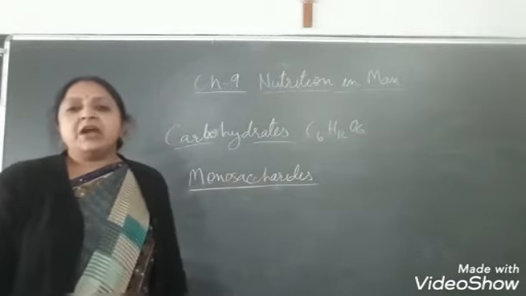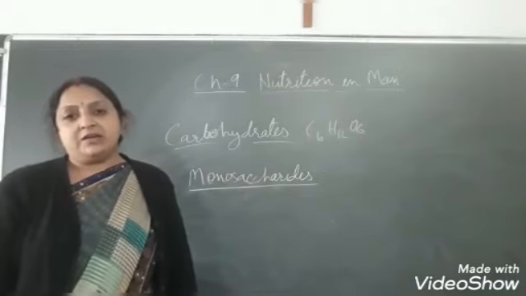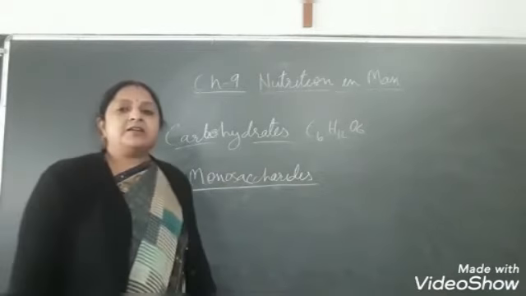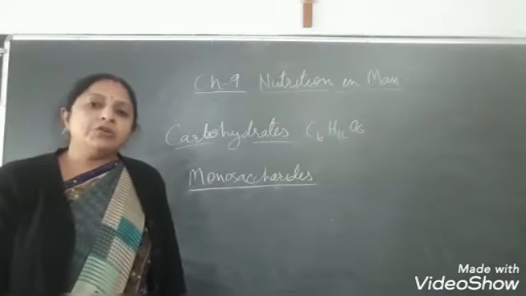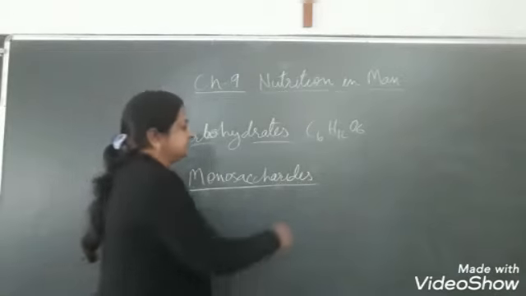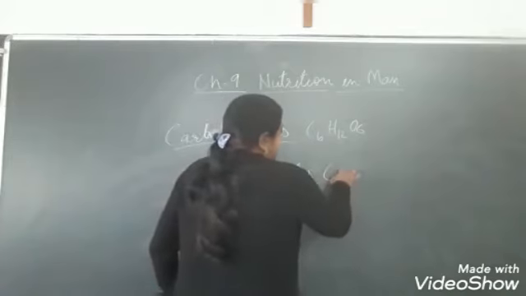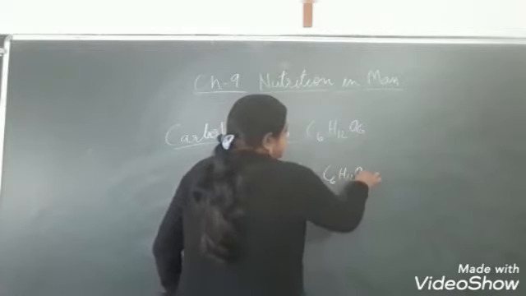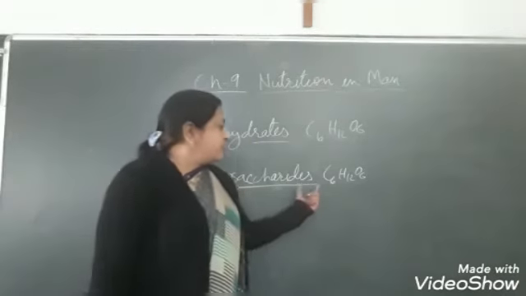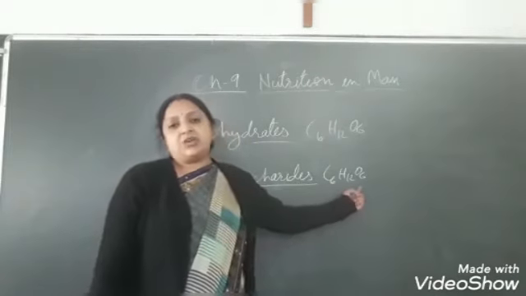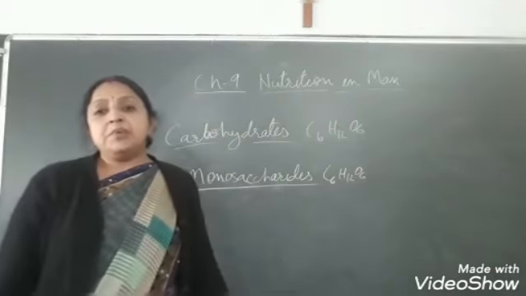They cannot be hydrolyzed into simpler compounds, and they are sweet in taste and soluble in water. The molecular formula of monosaccharide is C6H12O6. Mono means single, so it is a simple sugar.